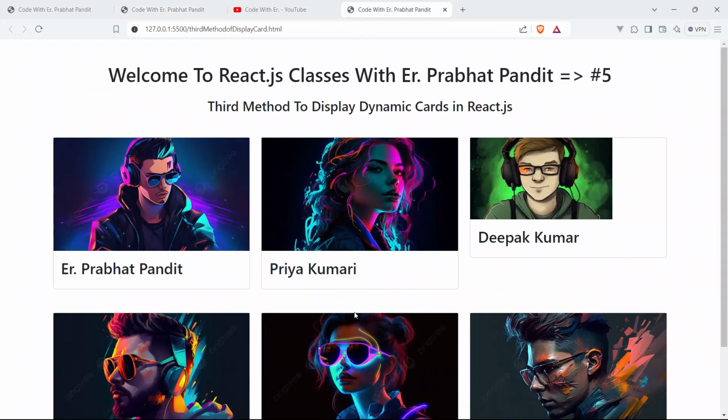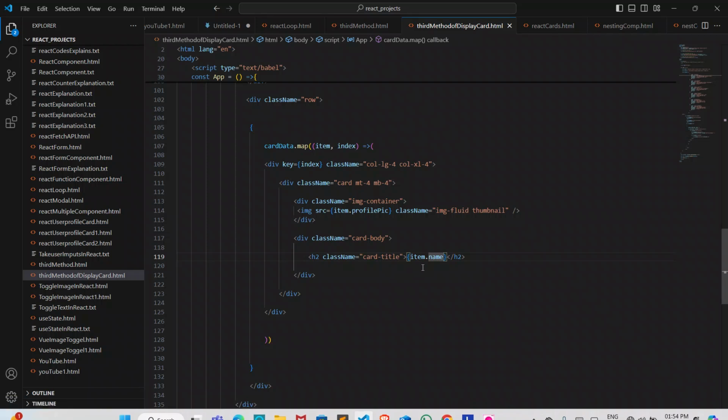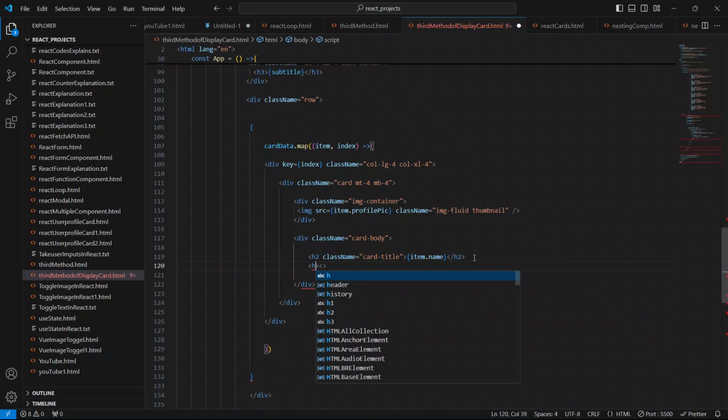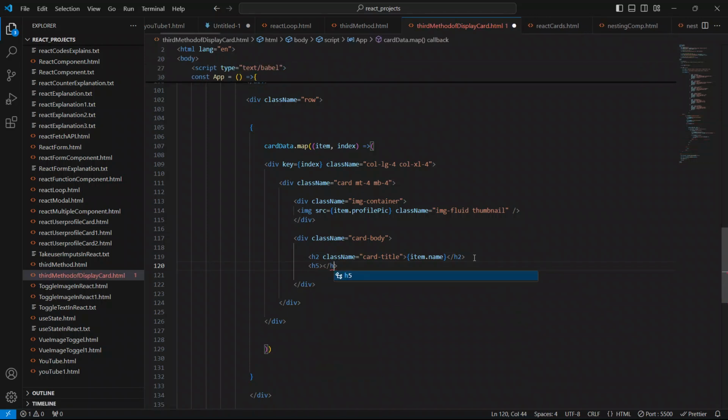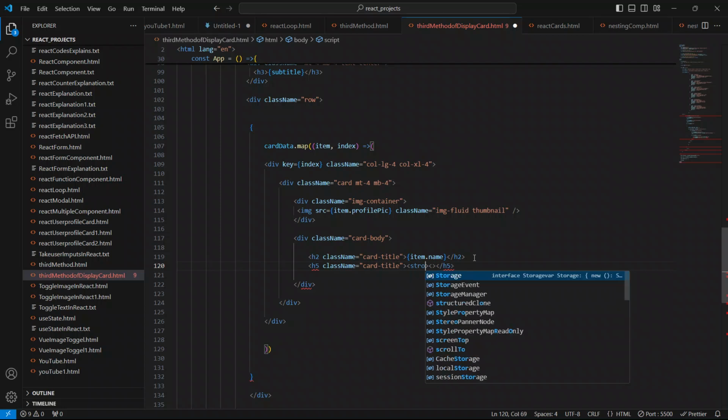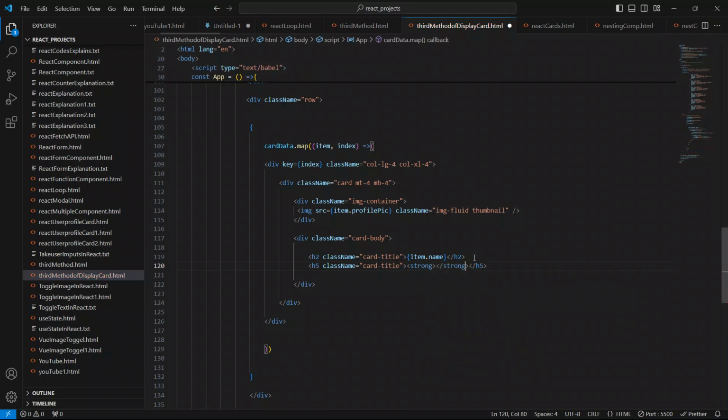So come up here and go to the code, and below this h2 I'm gonna create an h5 element. So I'll say h5 and close this h5 first, and just give the class name also. I'll say className equal to card title. And I'm gonna create a strong element, so I'll say strong and close this.